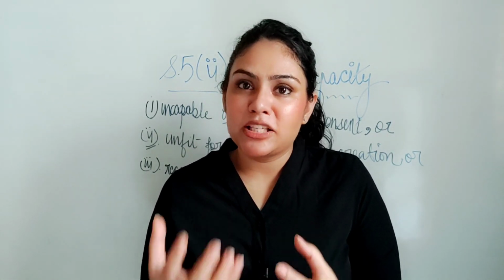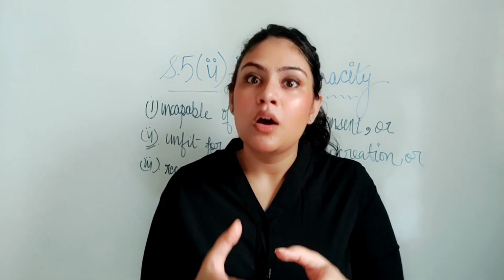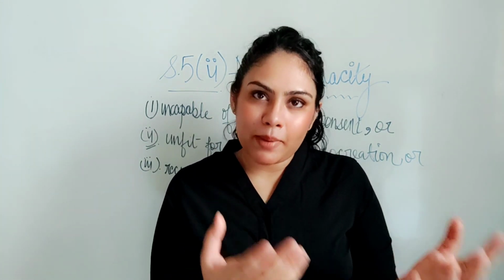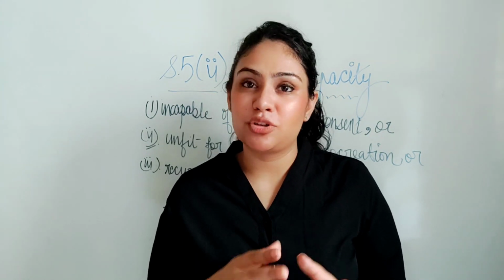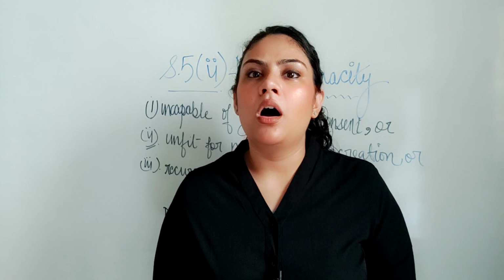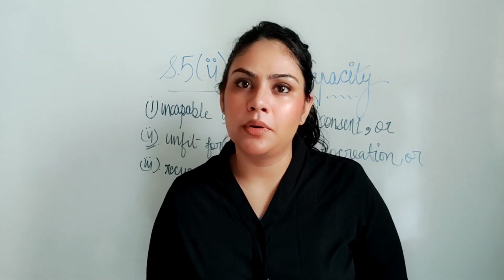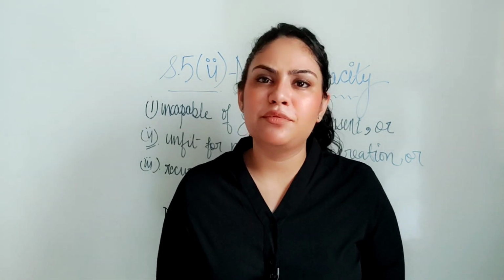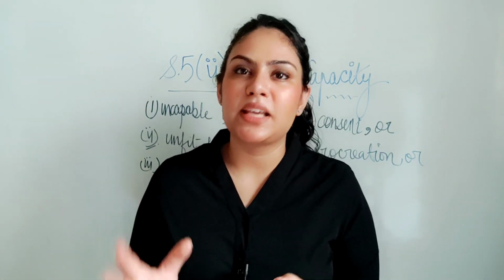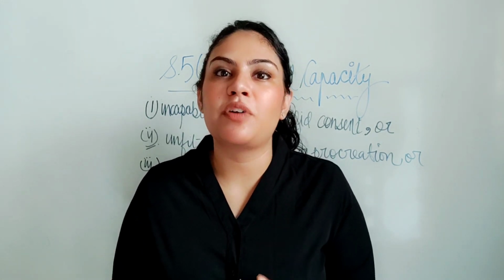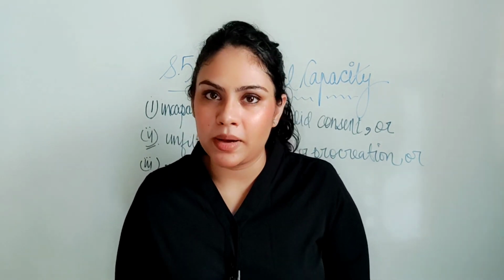In this video, I will explain what Section 5 Clause 2 of the Hindu Marriage Act 1955 talks about. In my previous video, I explained what Section 5 Clause 1 talks about, that is bigamy. I explained in detail under what circumstances bigamy is committed, and what would happen if you have entered into a second marriage. So we have discussed each and every detail regarding Section 5 Clause 1. Here in this video, we'll start with Section 5 Clause 2, which talks about mental capacity.